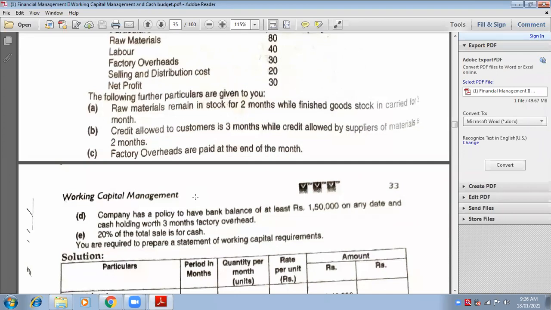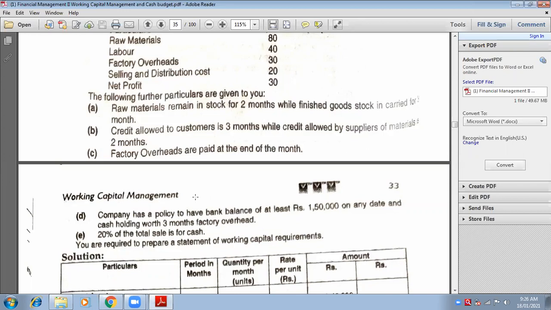That means out of 100%, 20% is cash. So what we will consider? 80% on credit. We will consider only 80% because debtors means credit sales.